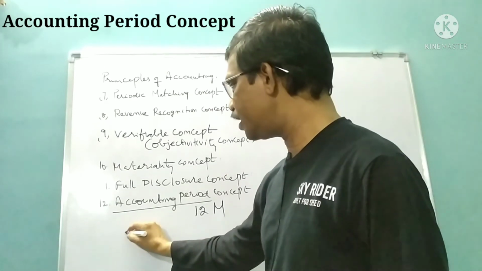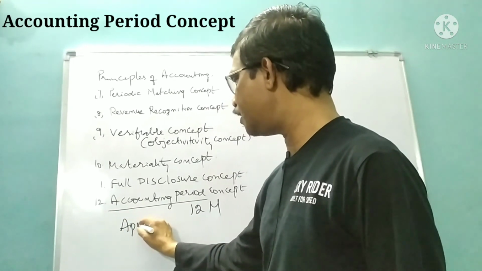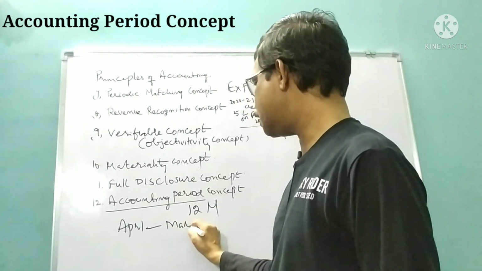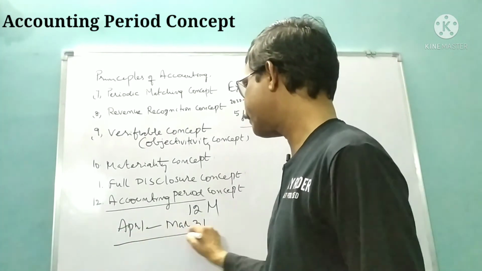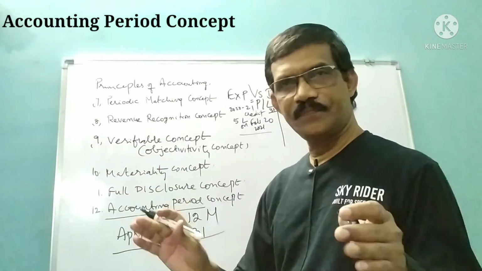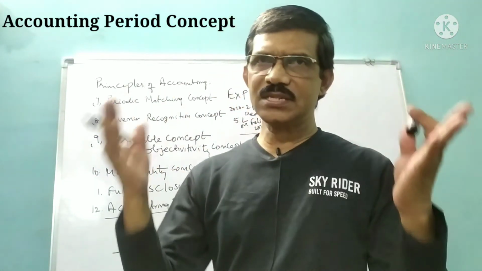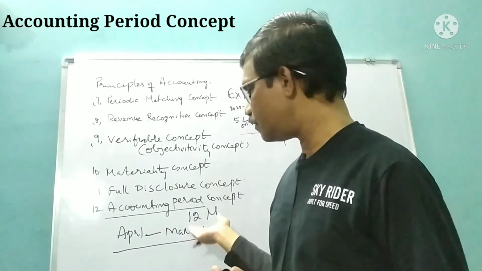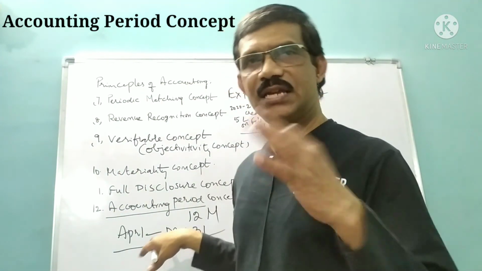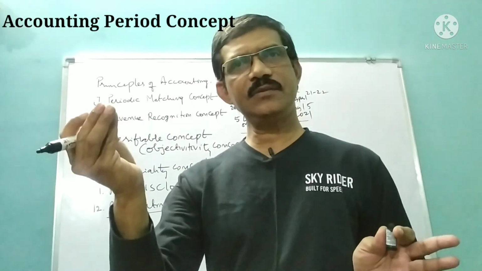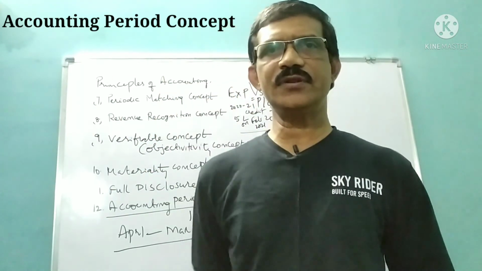So what is that financial year? It begins on April 1st and ends on March 31st. So exactly 12 months. Most of the business organizations follow this financial year as accounting year. Normally they follow it, but you can follow any 12 months period as your accounting period.